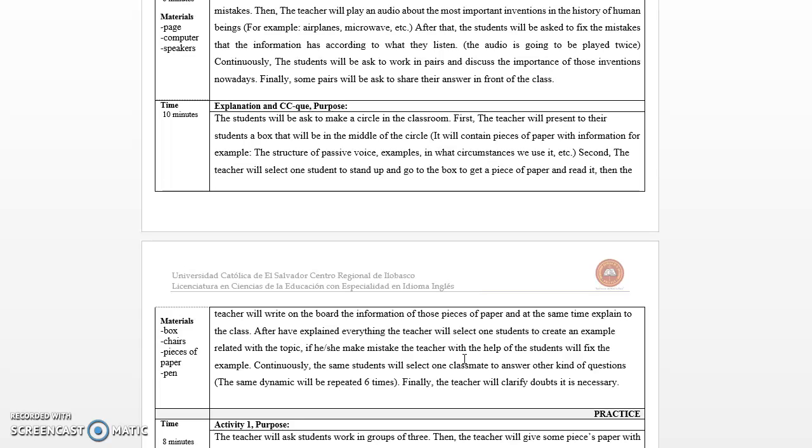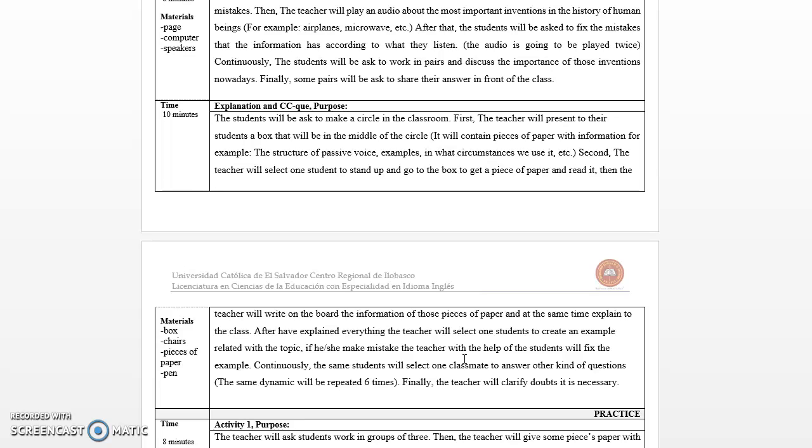First, the teacher will present to the students a box that will be in the middle of the circle. It will contain a piece of paper with information, for example, the structure of passive voice, examples, in what circumstances we use it, etc. Second, the teacher will select one student to stand up and go to the box to get a piece of paper and read it.